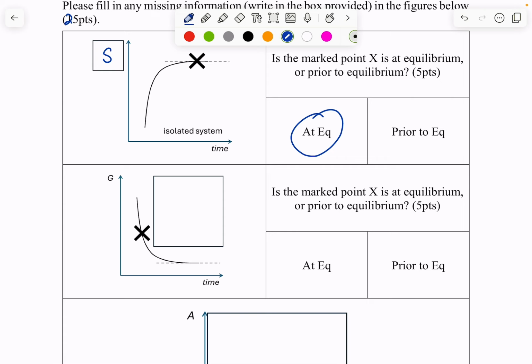Then for the second graph, we see that it's talking about the Gibbs free energy, and it is minimized when we're approaching equilibrium, so that X is prior to equilibrium. And something else is missing: we want to have a closed system, constant T, P. Note that, again, I made a mistake in our buffer lecture, so if you put isolated, I also give you credit for it.